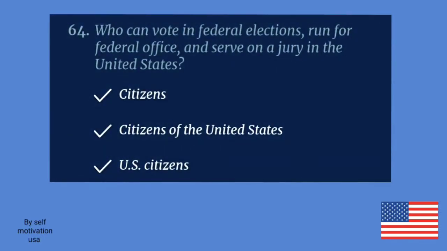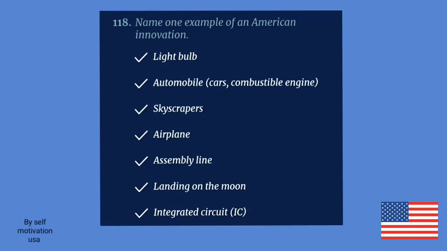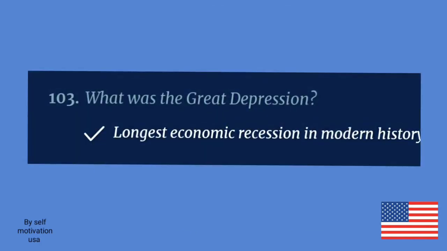Who can vote in the federal elections, run for federal office, and serve on a jury in the United States? U.S. citizens. Name one example of an American innovation. Airplane. What was the Great Depression? Longest economic recession in modern history.